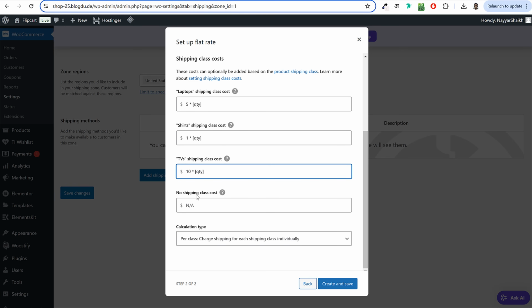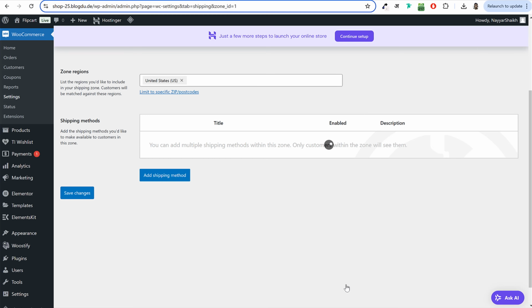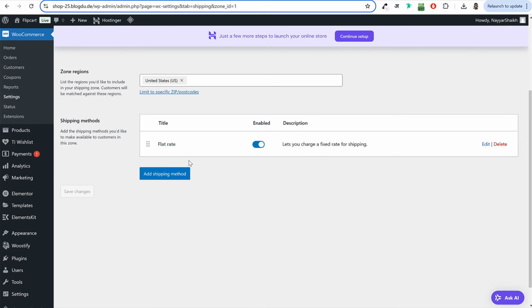Okay. And if there are some products on which you have not selected any shipping class, then what should be the default rate? So default rate, maybe I'll select $5. Okay. If I have not selected any shipping rate. Now click on create and save. So this is how you set different shipping rates.